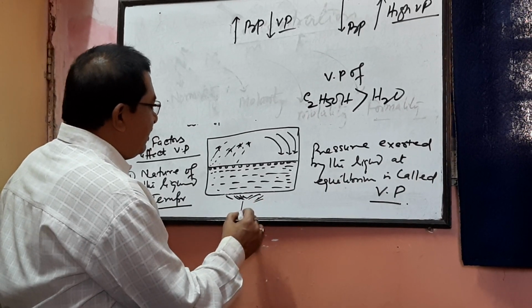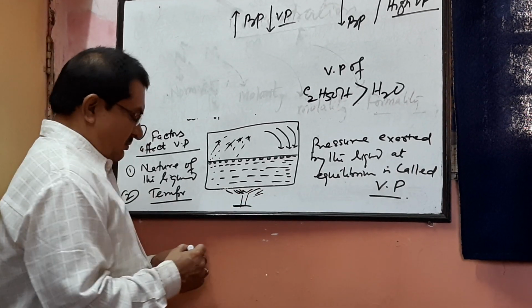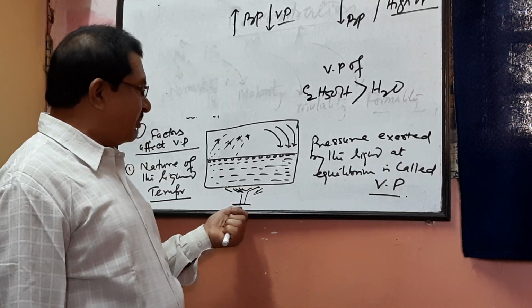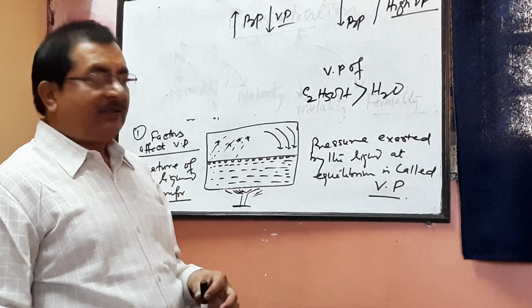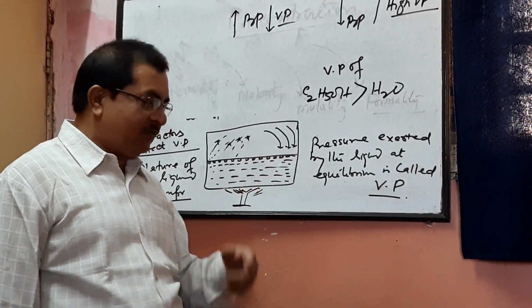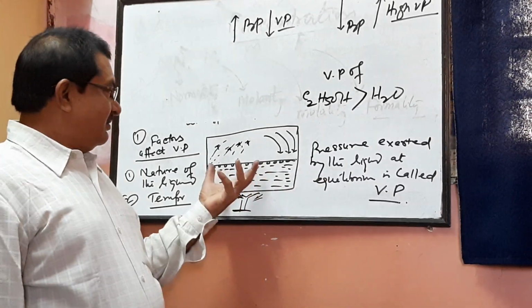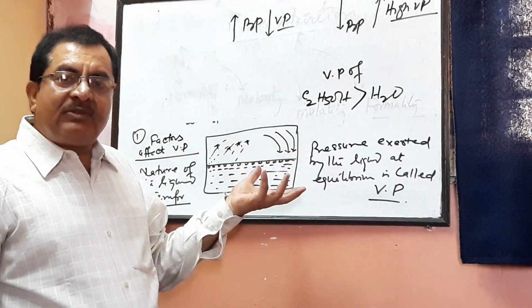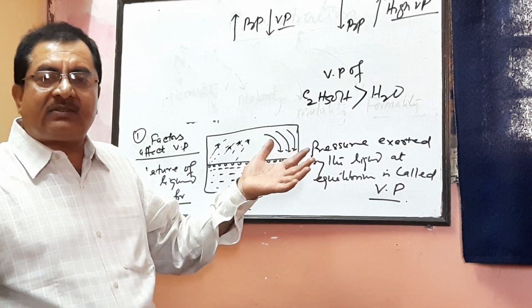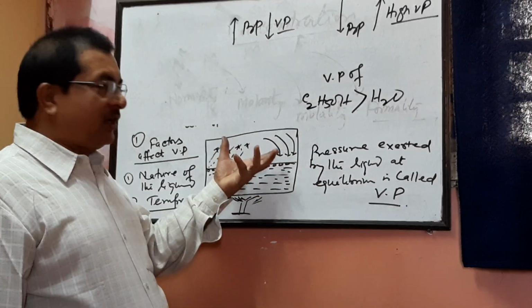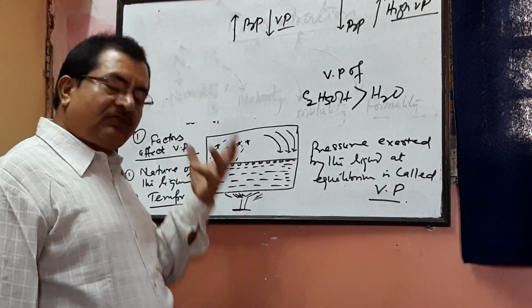We see that the first time we got the vapor pressure in 30 minutes. The second time we are getting the vapor pressure in 10 minutes. Why? Because the liquid will start to boil quickly. And once boiling is there, the formation of vapor will be very high. Alright? So vapor pressure will get more and more when you heat the solutions.